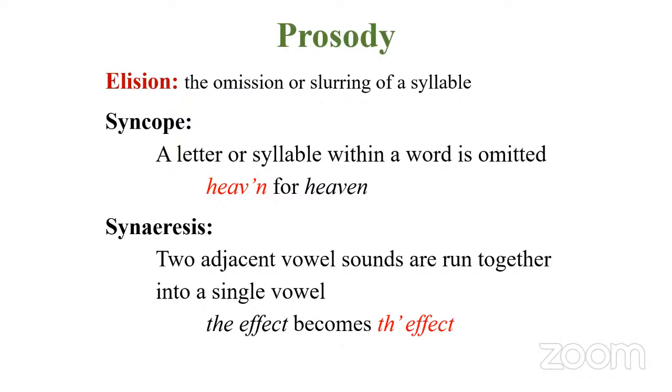Here, the effect: we have the ending with E, then effect starting with E. So we just cut out the E in the. So we say th'effect. This is called synaeresis. Whenever we learn, we have to learn some more, so that next time they may ask for synaeresis or elision or prosody.